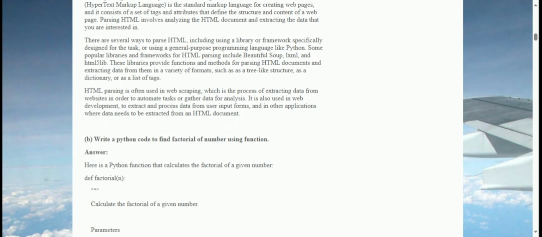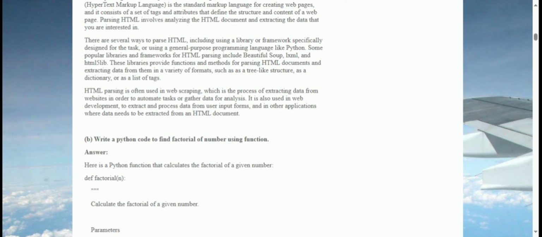HTML parsing is often used in web scraping, which is the process of extracting data from websites in order to automate tasks or gather data for analysis. It is also used in web development, to extract and process data from user input forms, and in other applications where data needs to be extracted from an HTML document.